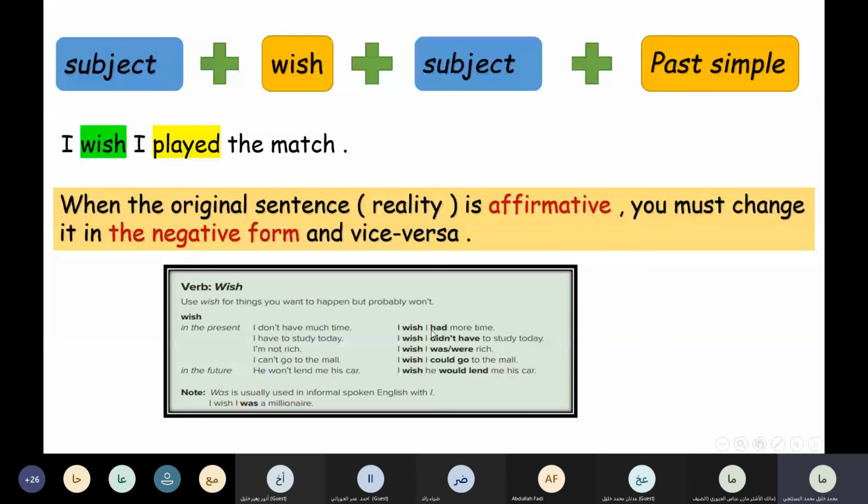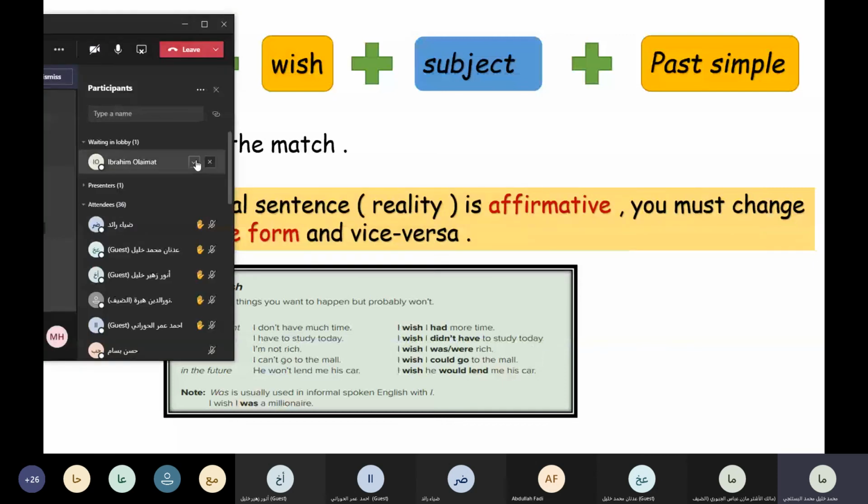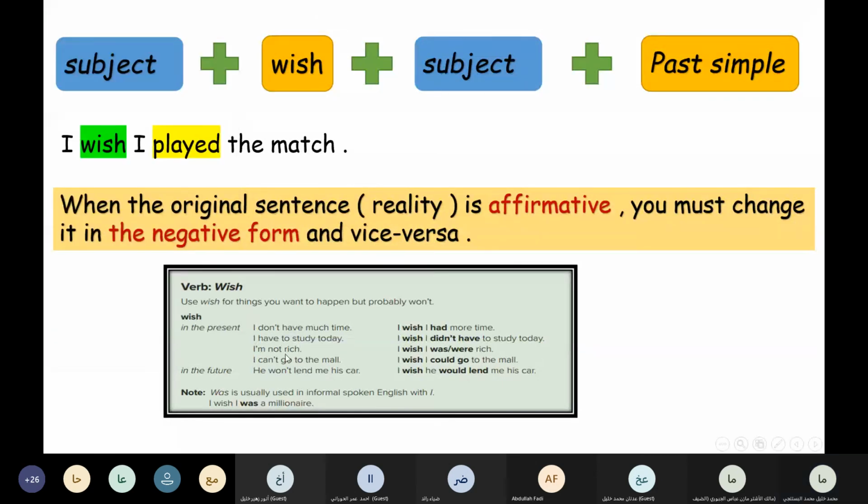I wish, as we said here, subject, wish, subject, then the past tense. I wish I had more time. But in reality, I don't have much time. Look at the reality sentence here. I have to study today. You realize that it is affirmative. If you want to use wish, I wish I didn't have to study. So it must be negative. I'm not rich. I wish I was or were rich. Okay, we can use both here.